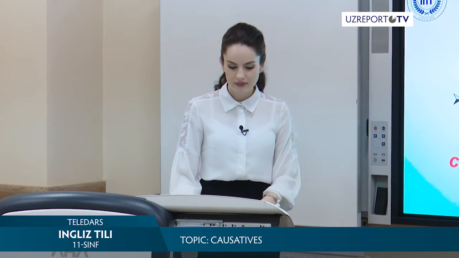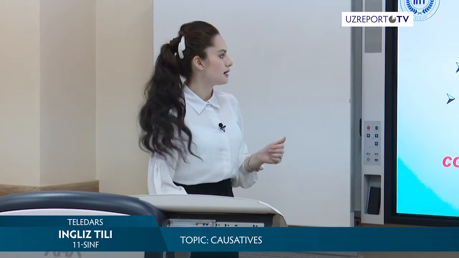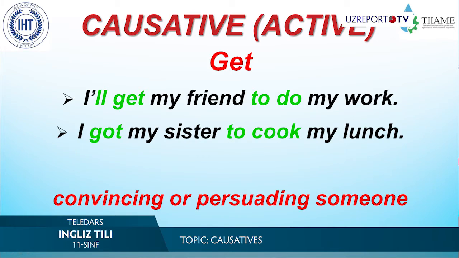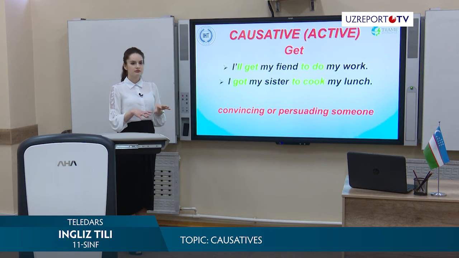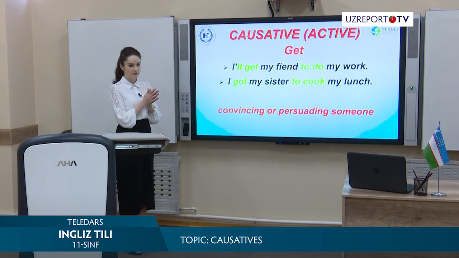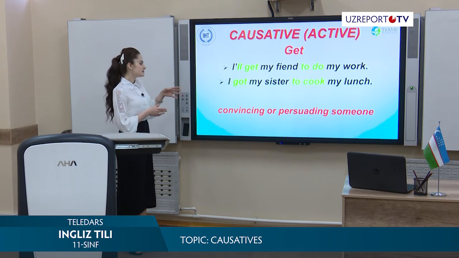Now get. Look at the examples. I'll get my friend to do my work. Well, and I got my sister to cook my lunch. When we use get, it's similar with have, but we have a little nuance, a little difference between them. So, convincing or